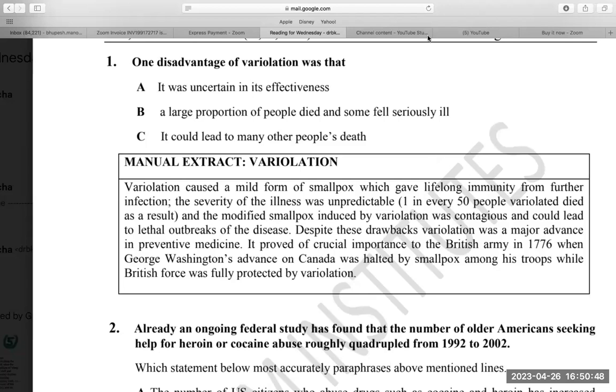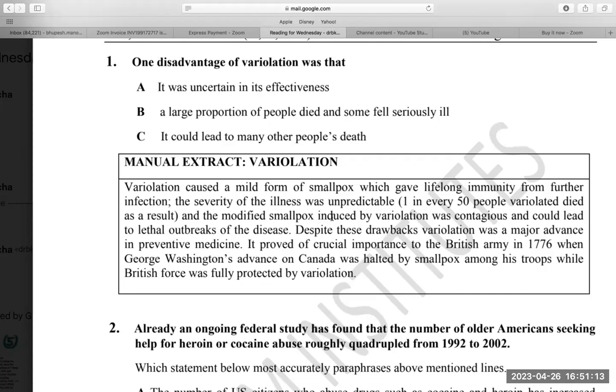The severity of the illness was unpredictable. That means 1 in every 50 people variolated died. Variolation is kind of an injection, or you can say vaccination. So 1 person is dying.